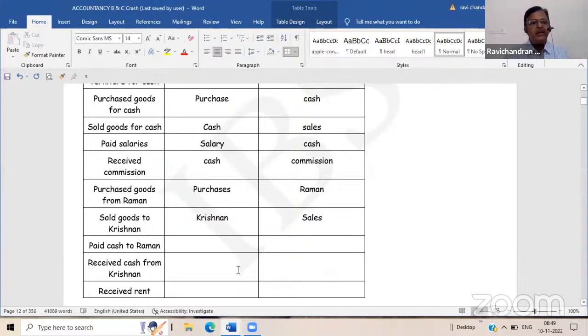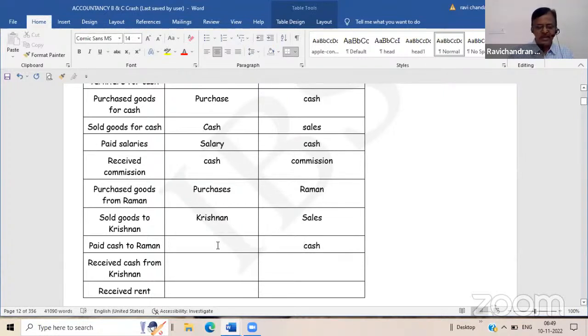Now, paid cash to Raman. Paid cash to Raman means it is a payment. Cash payment means immediately I have to credit cash. Whenever a cash receipt is there, I have to debit cash. Whenever a cash payment is there, I have to credit cash. So I immediately have filled this column.